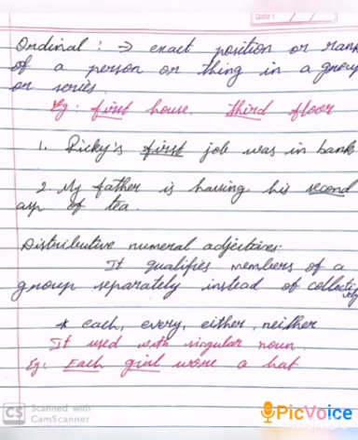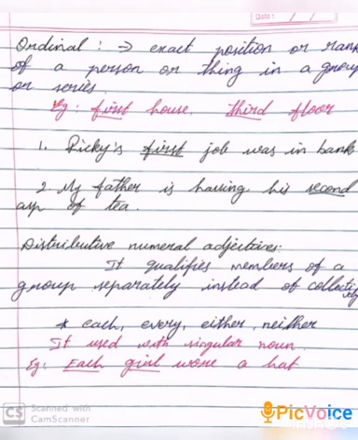Ricky's first job was in a bank. Second example, my father is having his second cup of tea. Here first and second are ordinals. Cardinal: 1, 2, 3, etc.